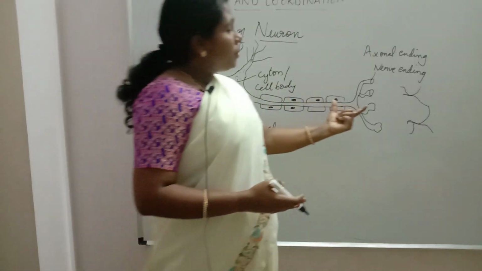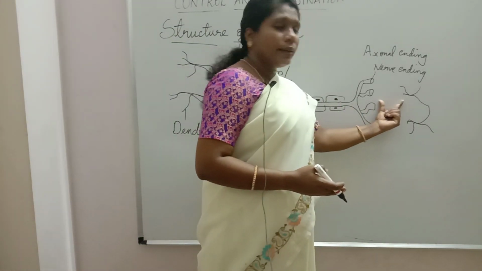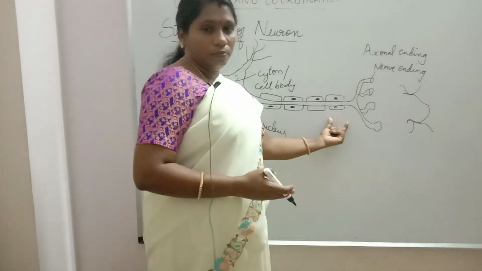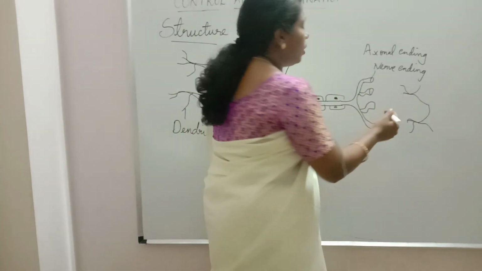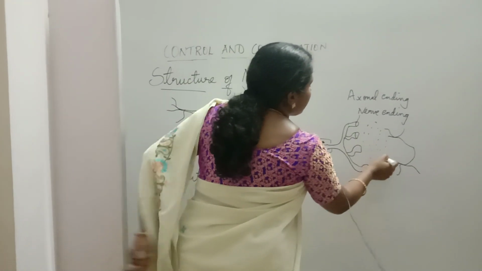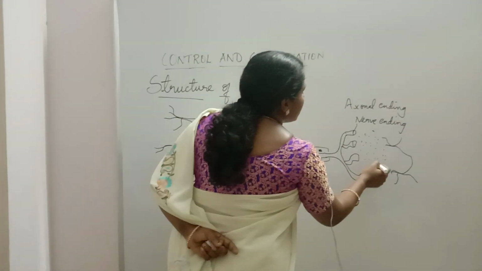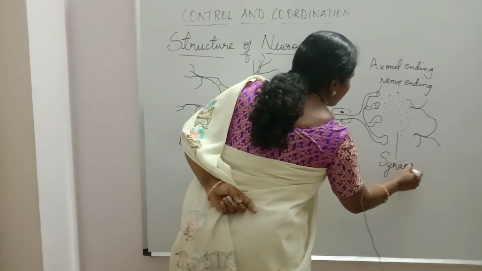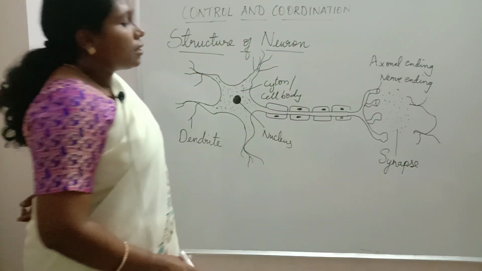There is a fine gap between the nerve ending of this neuron and the dendrite of the next neuron, where the chemical impulses are formed from the electrical impulse of the previous neuron. This gap is called the synapse.